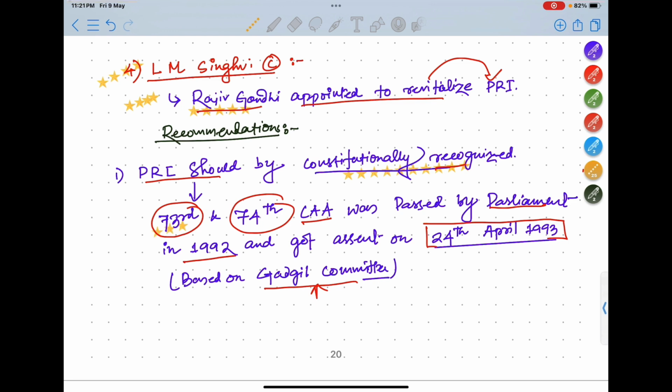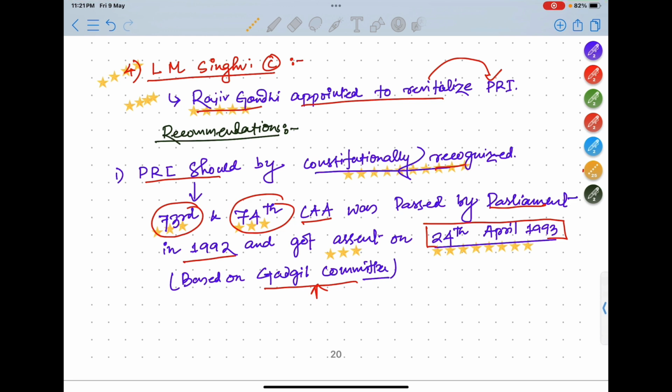It is the 73rd and 74th. On which date did it get assent? It is 24th April 1993. Okay, so it is very important. You should remember. About the Gadgil committee, it recommended establishment of a state finance commission for the allocation of finances to the panchayats. In the later stage, the Gadgil committee also recommended the establishment of the state finance commission.